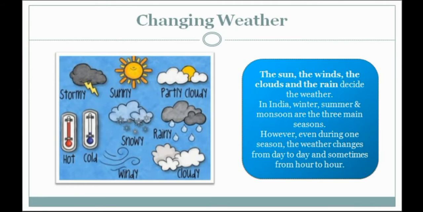And in India, we have three main seasons. They are winter, summer, and monsoon. However, even during one season, the weather changes from day to day and sometimes from hour to hour.